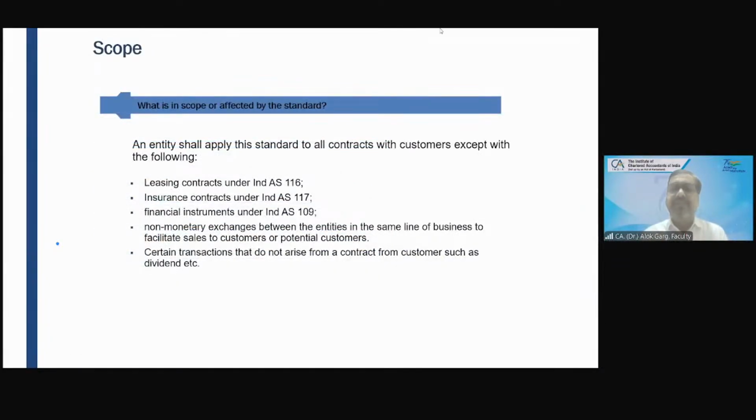Friends, who is in scope or affected by the standard? An entity shall apply the standard to all contracts with customers except the following. Leasing contracts. This is also a contract, you have given your house or your office on rent, and your business is to give on lease basis. So lease contract is not covered under Ind AS 115. Lease contract is covered under Ind AS 116. Insurance contract is covered under Ind AS 117. Financial instruments under Ind AS 109, and non-monetary exchange between entities in the same line of business to facilitate sale to customers or potential customers. What is this?